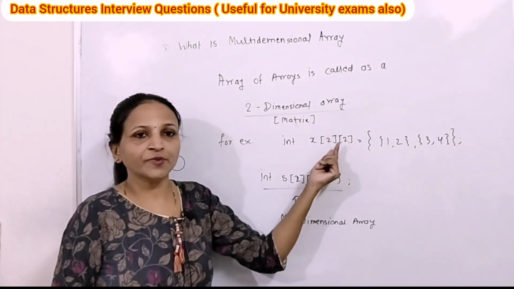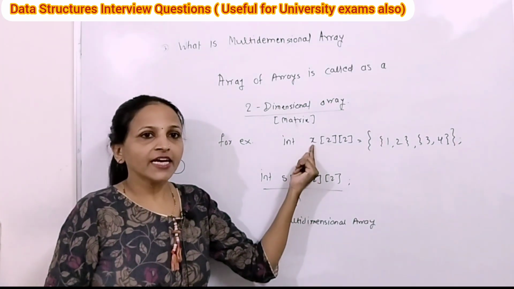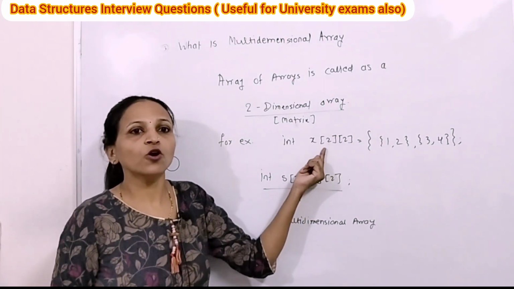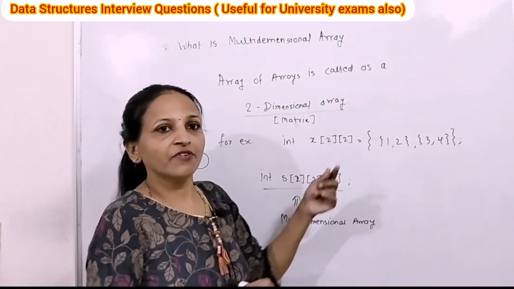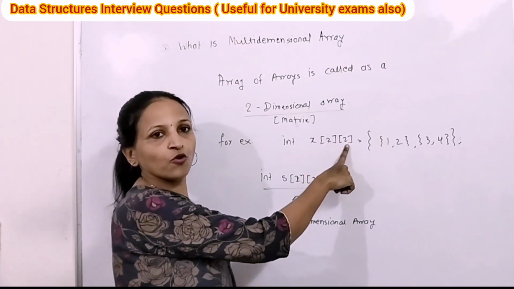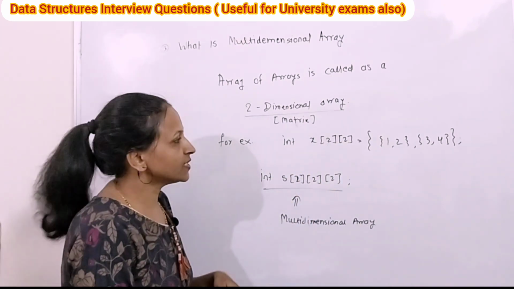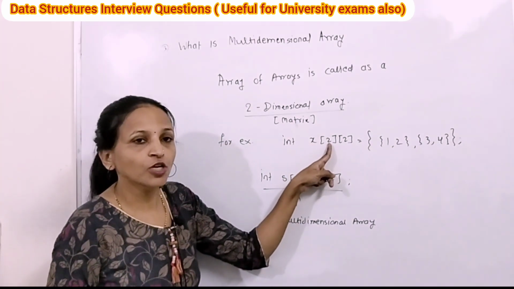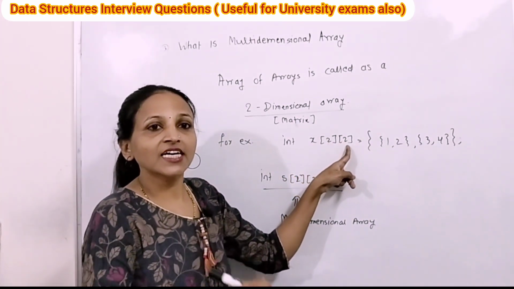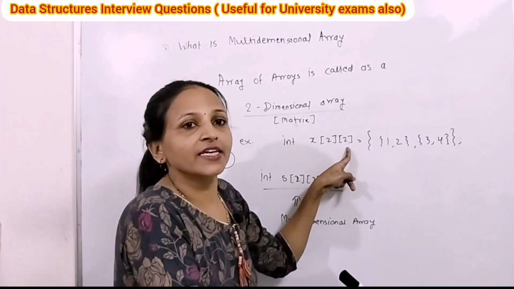For example, see here I have declared an array like x[2][2], meaning here I am giving row index and column index, meaning number of rows and number of columns. In this way, actually the internal meaning is like this: it is an array of size 2 and each and every element is again itself an array.